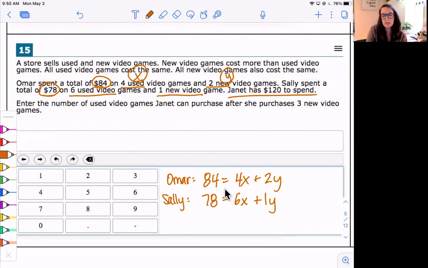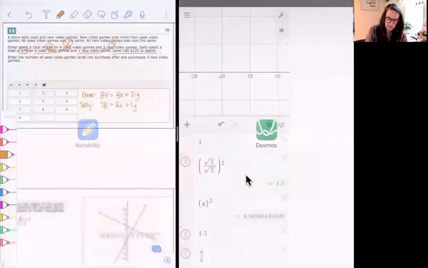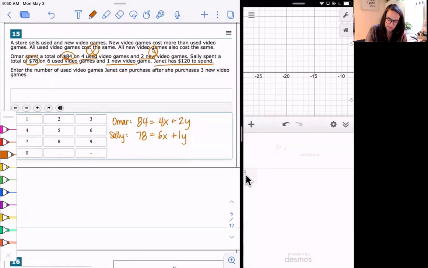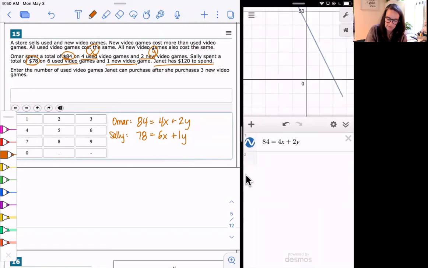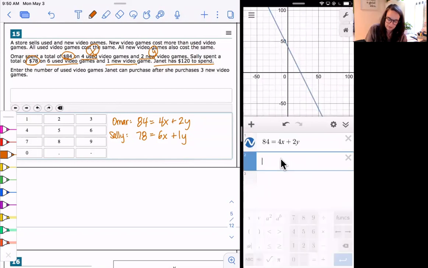Right? So I could do elimination and change these into things, but since I have the graphing calculator Desmos, I should just put these onto Desmos like this. I'm going to go ahead and clear out all those other things I was doing. Okay, and I'm just going to type in 84 equals 4x plus 2y. And I'm going to press home. I don't see it. I'm going to zoom out. Oh, there it is. Okay, I have my blue line here. And that's Omar's situation.